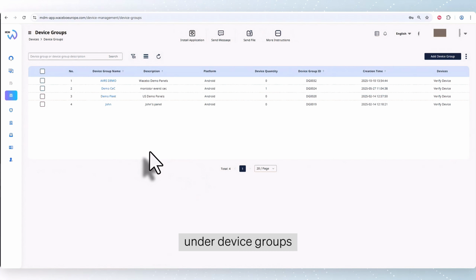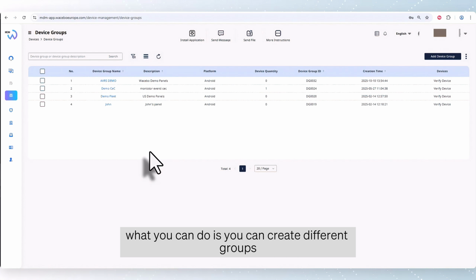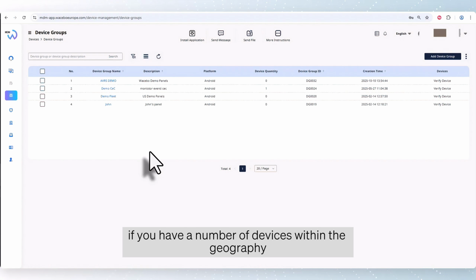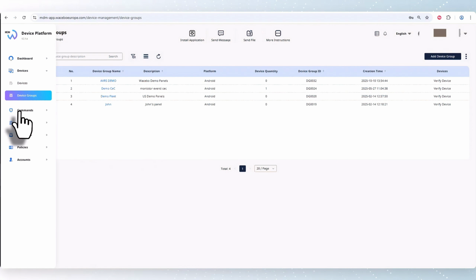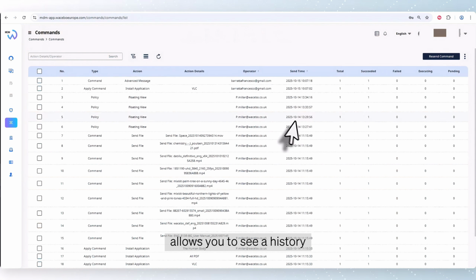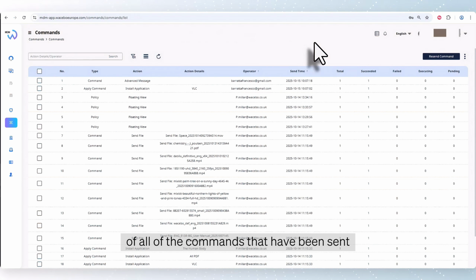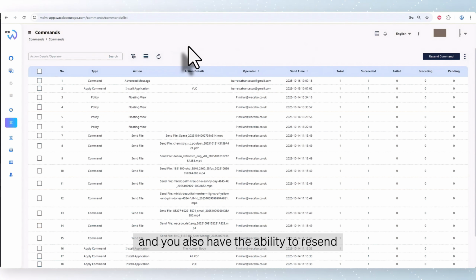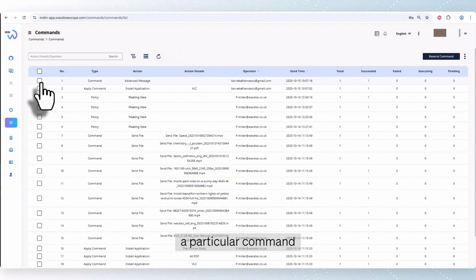Under device groups, you can create different groups and then group those devices accordingly. For example, if you have a number of devices within the geography department, you can move those devices that sit within that curriculum into the geography group name. Commands allows you to see a history of all of the commands that have been sent to those devices. You also have the ability to resend a particular command.